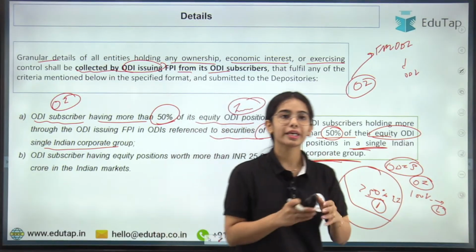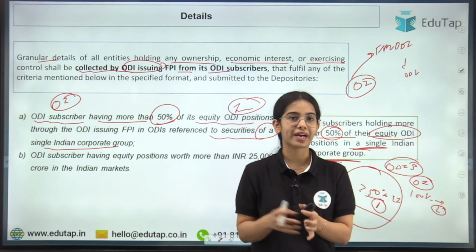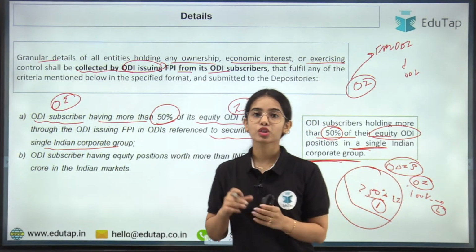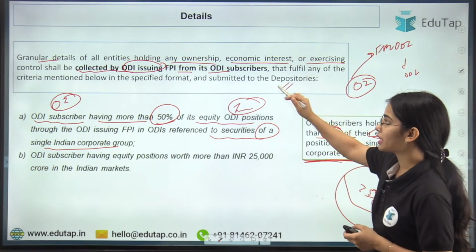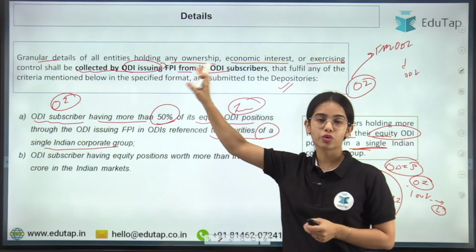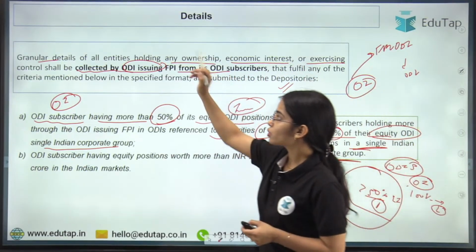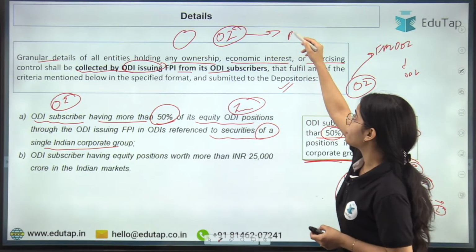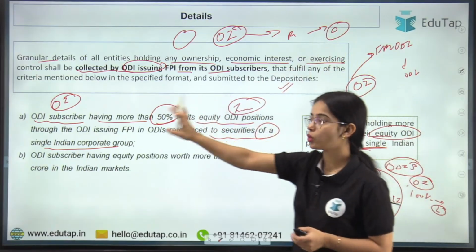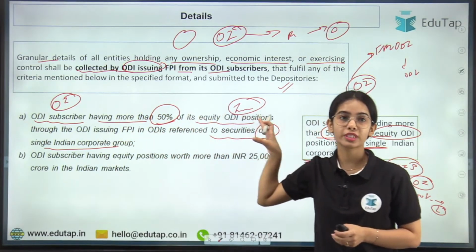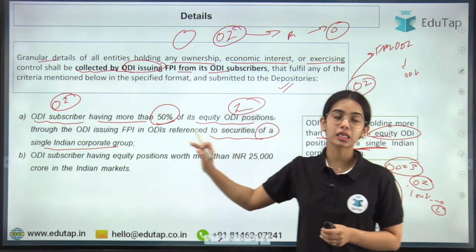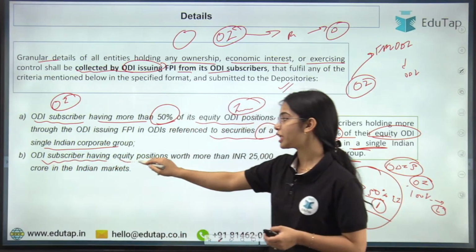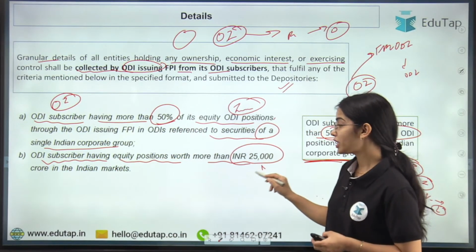In this case, all the granular details about the overseas investor have to be provided by the FPI to the depositories. This applies when the ODI subscriber has more than 50% of its equity investment in a single Indian corporate group, or when the ODI subscriber has an equity position worth more than 25,000 crore in the Indian markets.